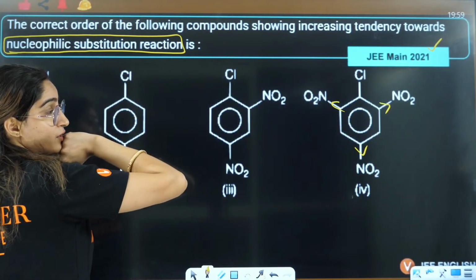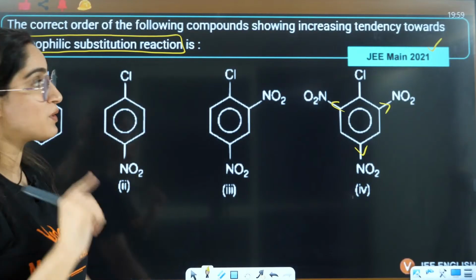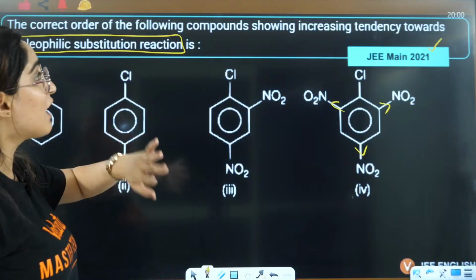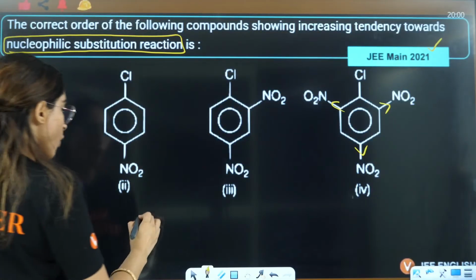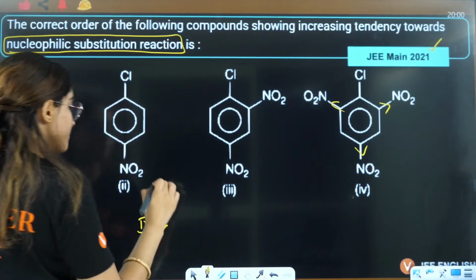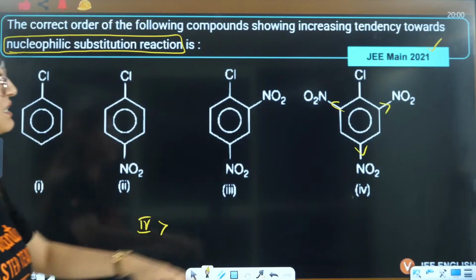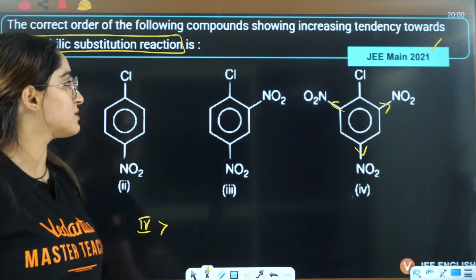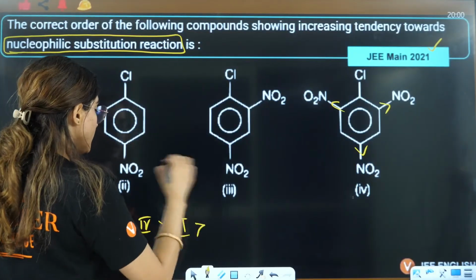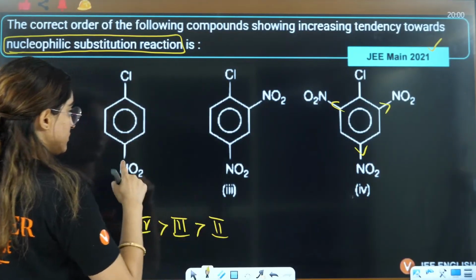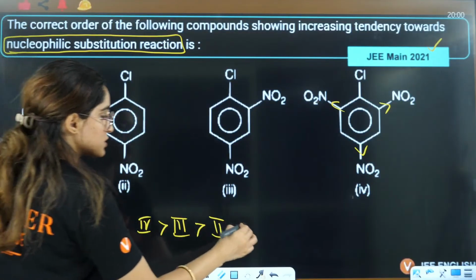It will have least electron deficiency, and we need electron deficiency, so the 4th will have maximum affinity. Then here you have even less than that. The deficiency here is more, here it is even more, here it is maximum.